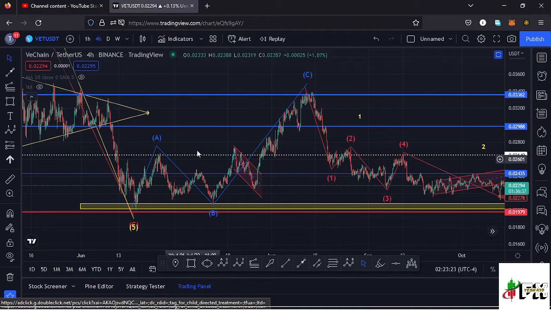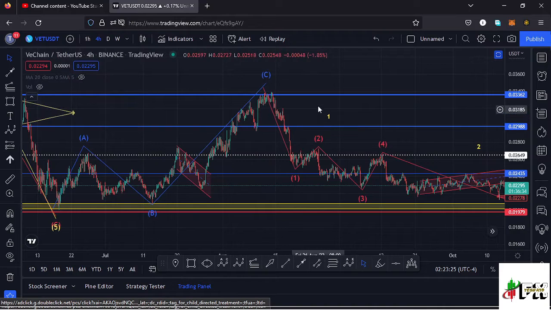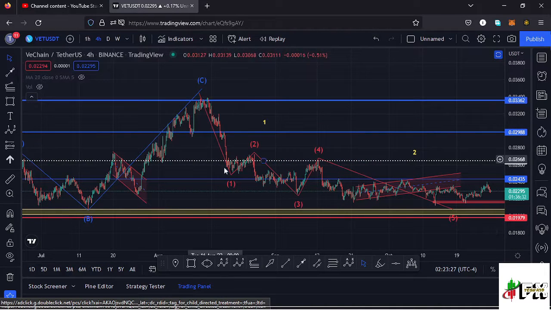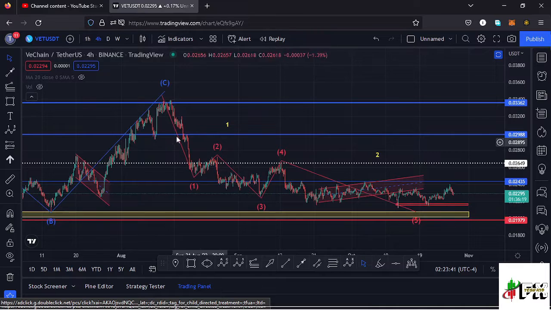After making the high for that ABC corrective movement, what I expected next was the formation of a 5-wave structure to the lower side, and I believe we are seeing that structure right here, having these as the wave 1, wave 2, wave 3, wave 4, and then a wave 5 taking us back to around the $0.02113 mark. Having seen the formation of this 5-wave structure to the lower side, we can now name it as a higher Elliott wave count 1, and what I expect after that is the formation of a higher Elliott wave count 2, and that is what I'm expecting to see here on the Vechain chart, and that would mean a bit of a bounce to the upper side.